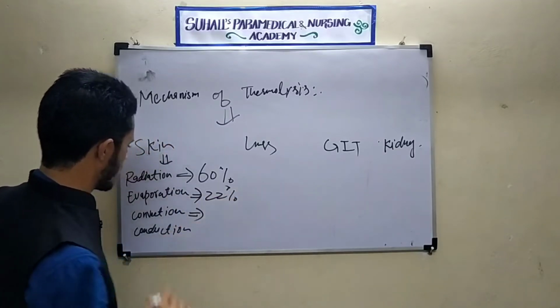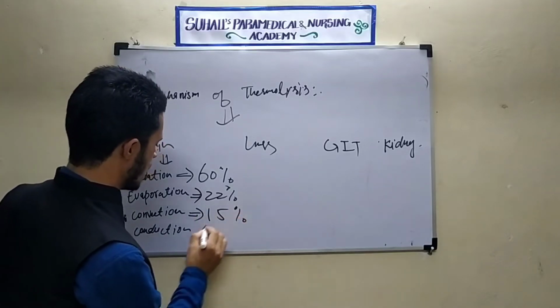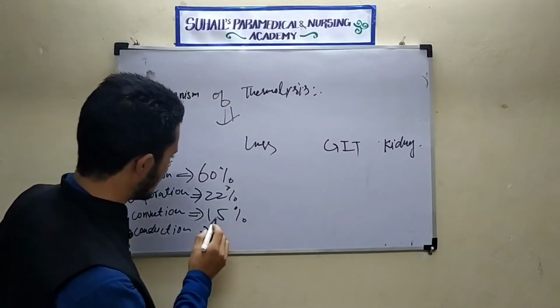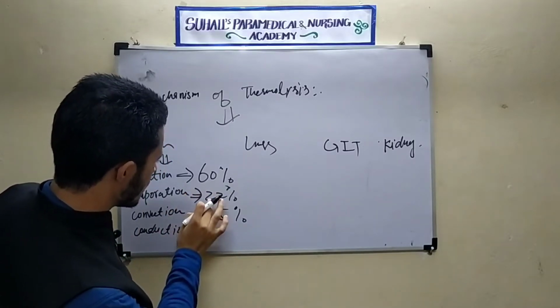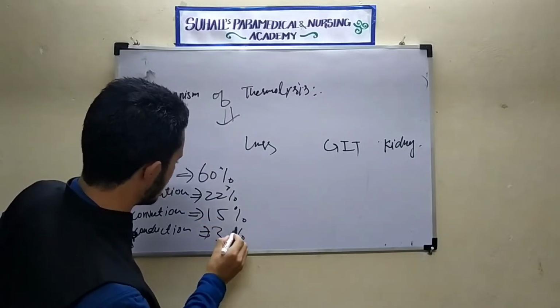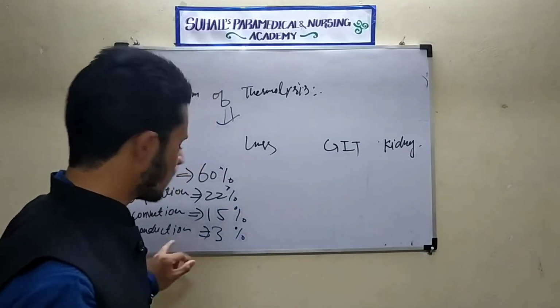In case of convection, there is 15% of heat loss. In case of conduction, there is only how much remaining? 60, 70, 80, 82, 90, 97, 3% is only remaining. That is lost by means of conduction.